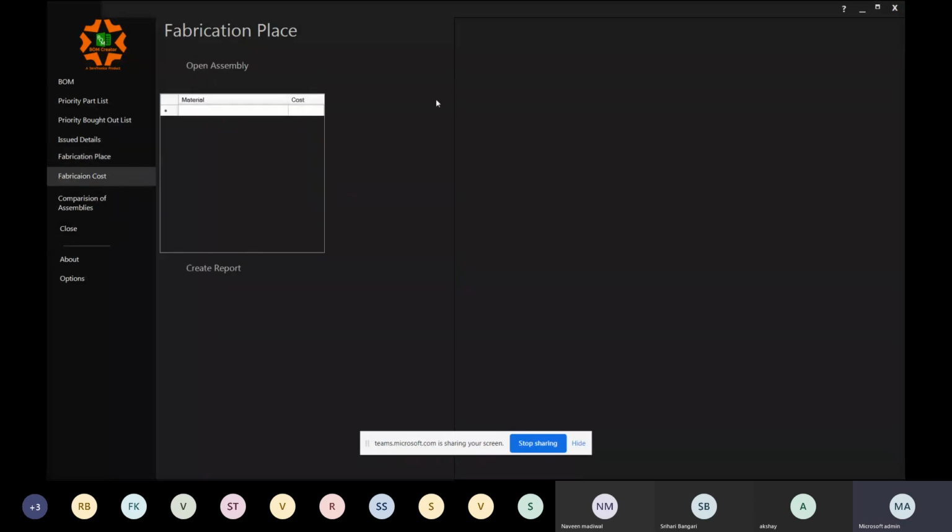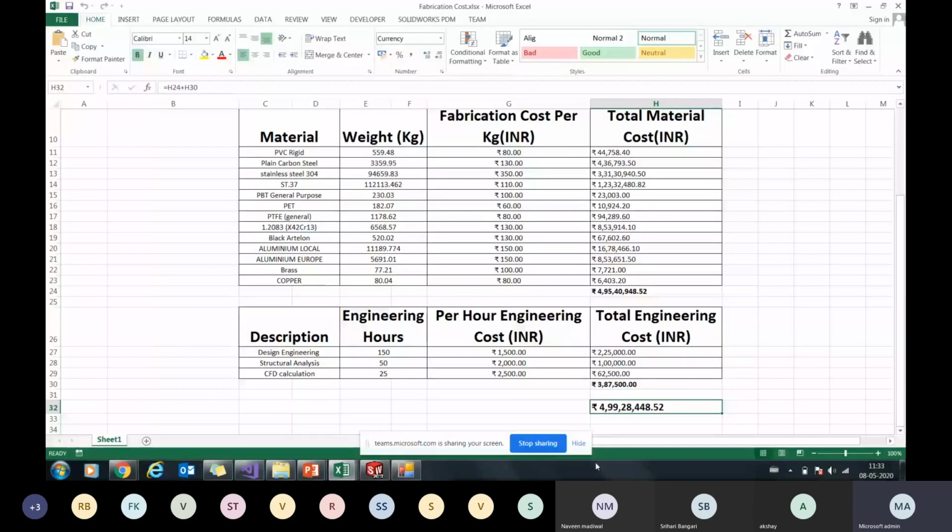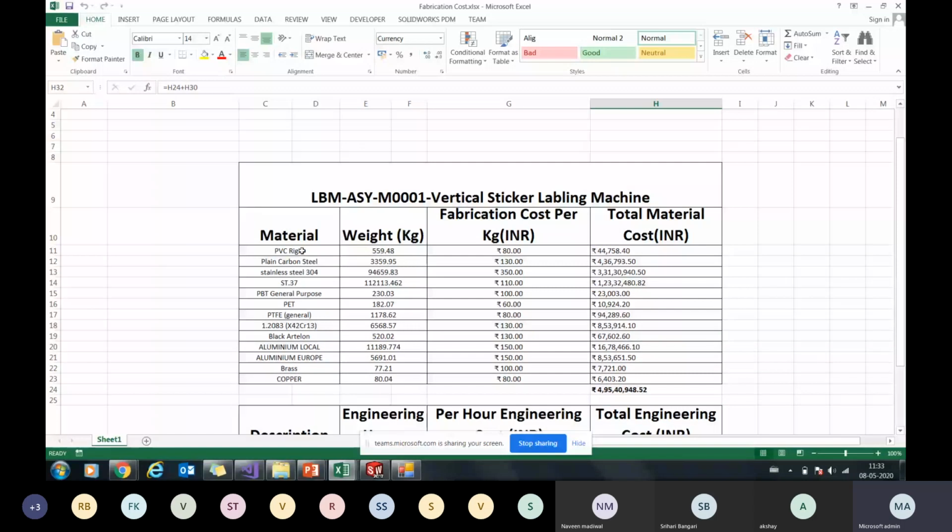Next, one of our best features is what we call the fabrication cost. This fabrication cost is nothing but the complete project cost, right? As we discussed, there are 4-5 major components which drive the project, right? So now, within a click, you can just create a costing sheet. We are anyway getting the summary of material and the respective weight, right? What we expect from the user or the industry is to fill in their respective fabrication per kg cost.